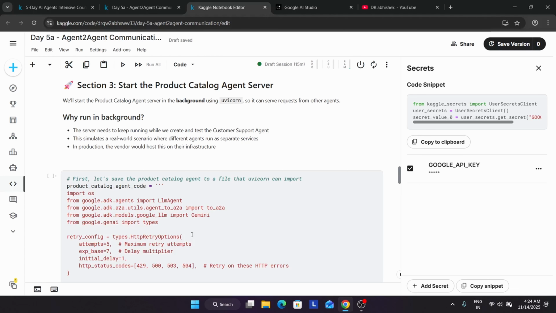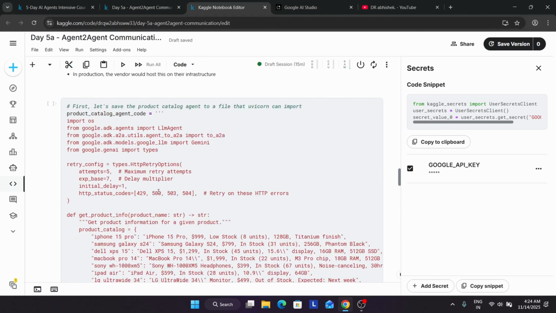Okay. So while we're running in the background, the server needs to keep running while we create and test the customer support agent. Okay. So in production, the vendor would host this on their infrastructure, on their server. Personally. So now here we have to just